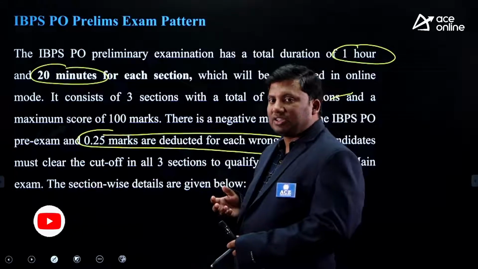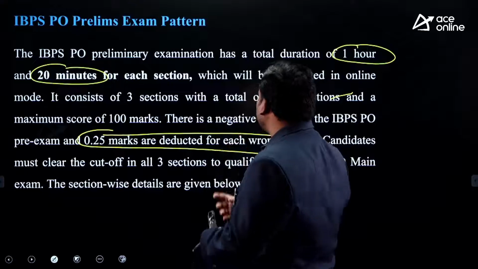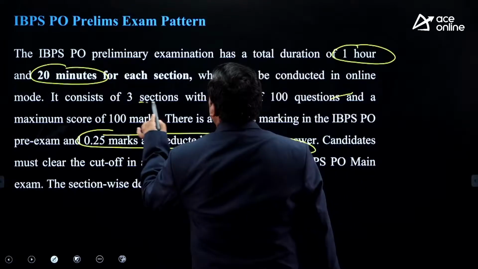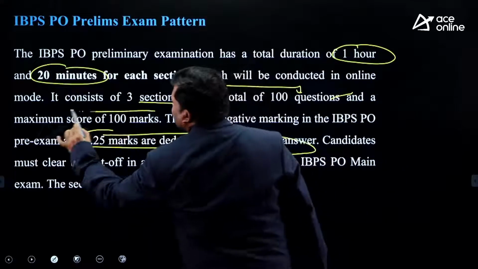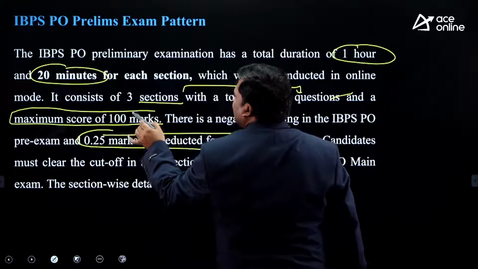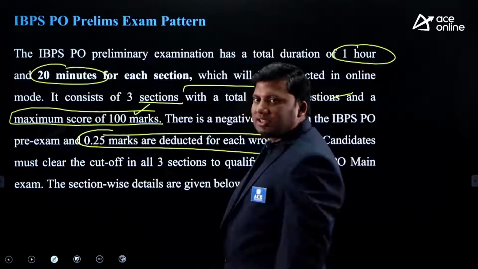Sir, how many sections will be there? It consists of 3 sections. In each section, how many questions will be there? 100 questions will be there. How many marks does a right answer carry? 1 mark. So 100 questions, 100 marks.